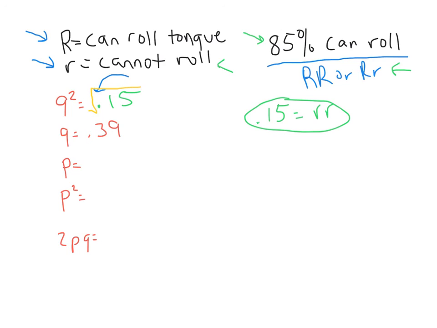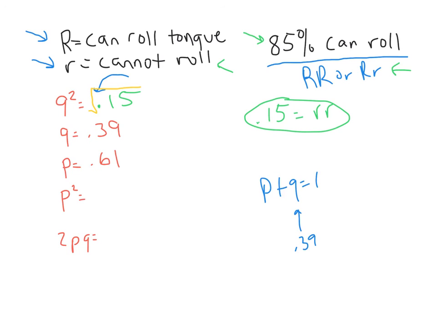We also have the old formula of P plus Q equals 1. Well, if Q equals 0.39, what plus 0.39 will equal 1? Well, the answer to that is obviously 0.61, because 0.61 plus 0.39 will equal 1.